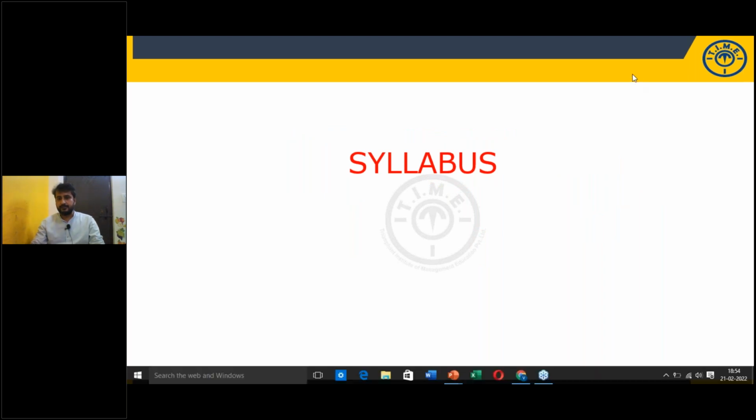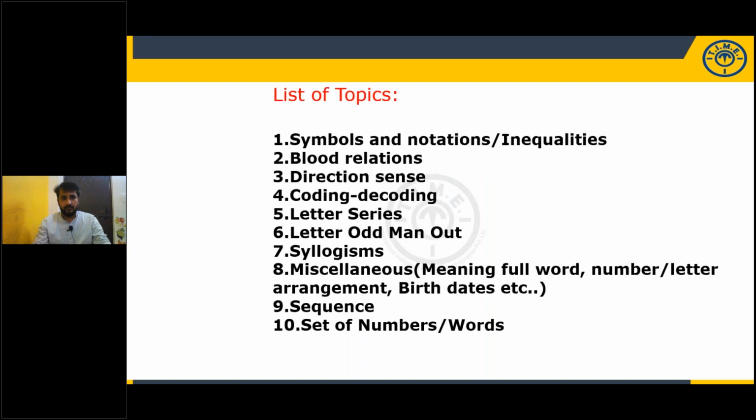Once look at the syllabus. Here I will give you the syllabus regarding the prelims as well as the mains. Symbols and notations and inequalities, a very important topic for prelims as well as for mains.